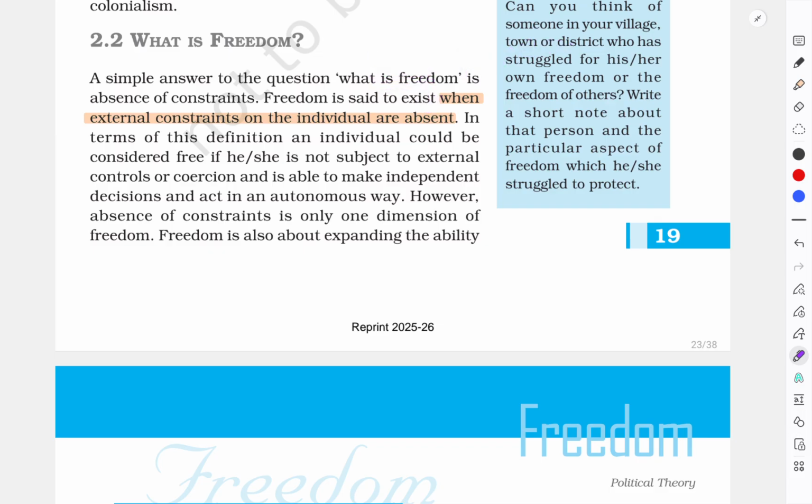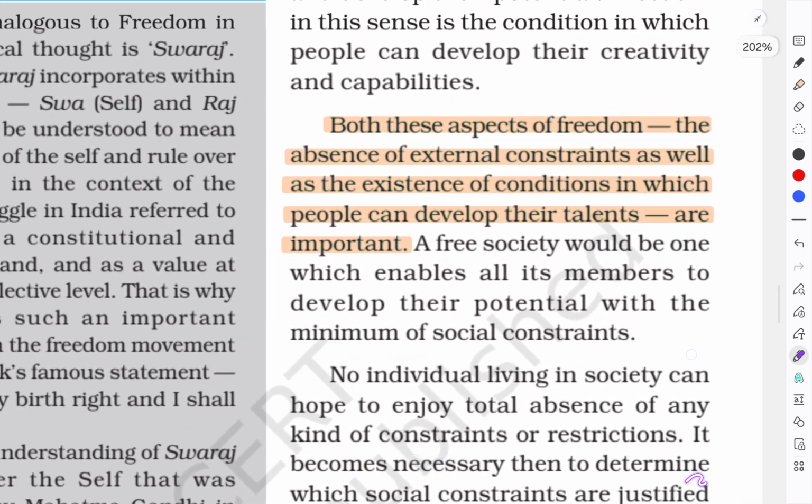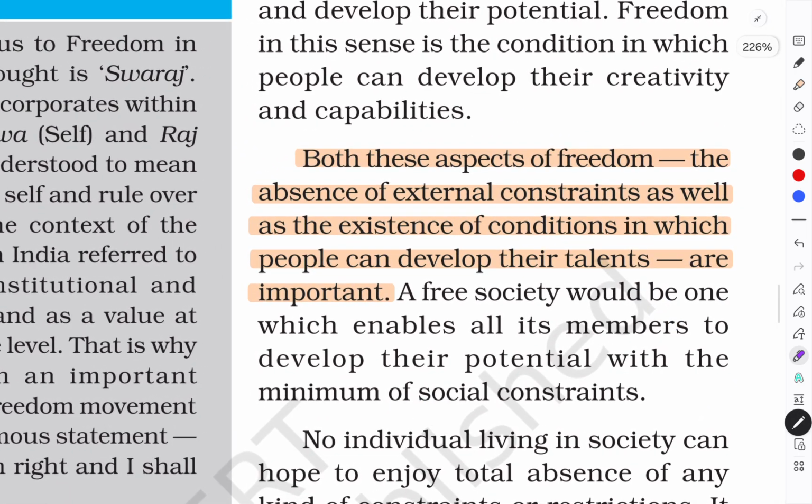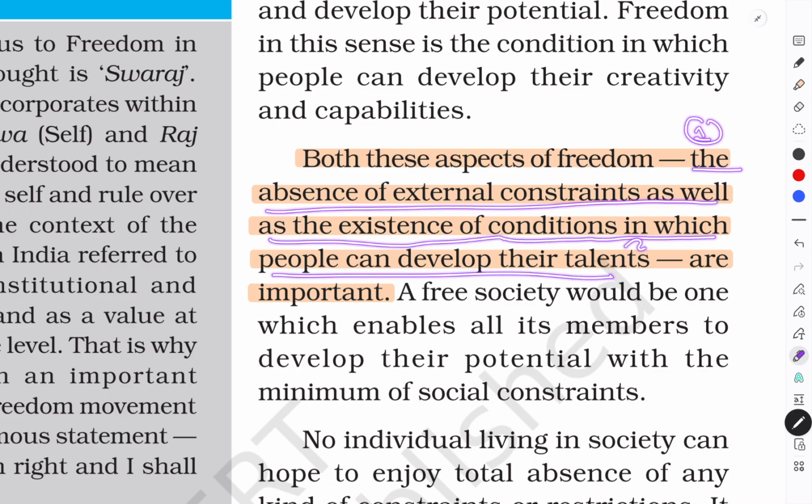So this is not, because again NCERT mentioned what are the conditions for the freedom, what are the aspects of the freedom. There are two aspects of the freedom. The number one, the absence of external constraints, as well as the existence of conditions in which people can develop their talents. This is number one, the absence of external constraints, and this is number two, the existence of conditions in which people can develop their talents.